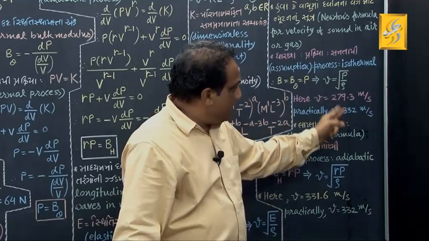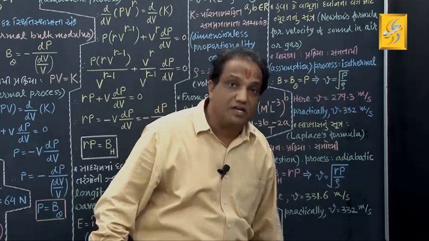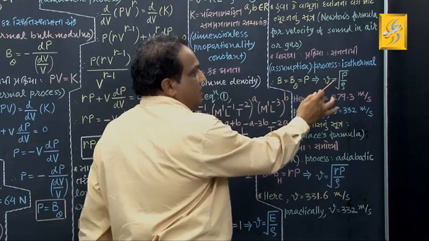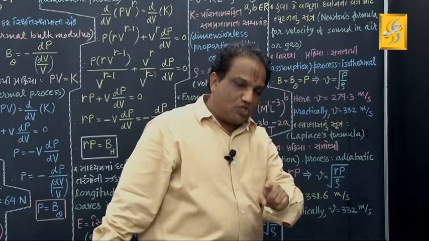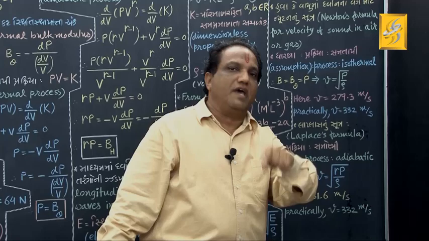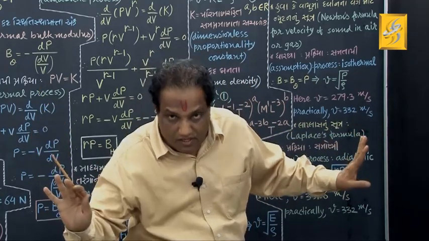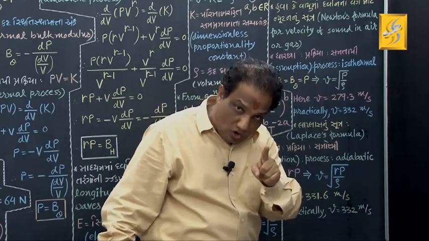That's why we are getting a lot of discrepancy between the theoretical and practical results. So we need some correction in this formula. When this formula is wrong, we can say the process of propagation of sound waves in air or gas is never isothermal. Newton's formula is wrong.